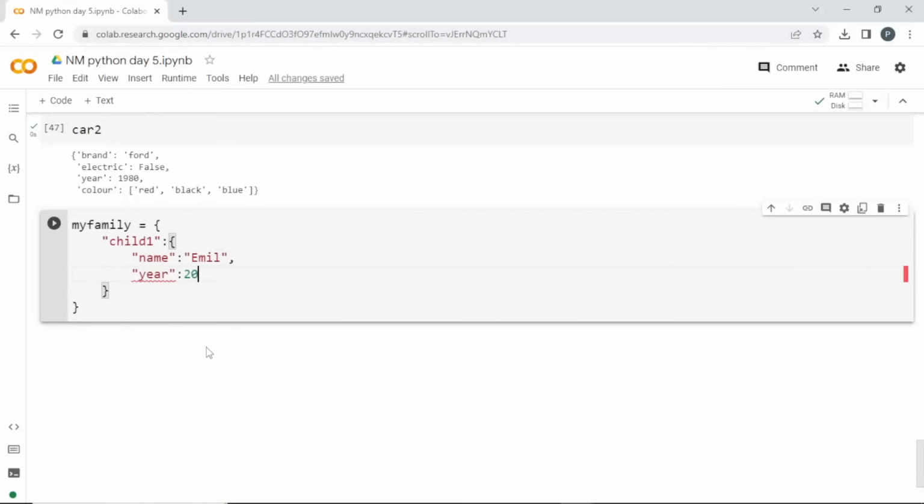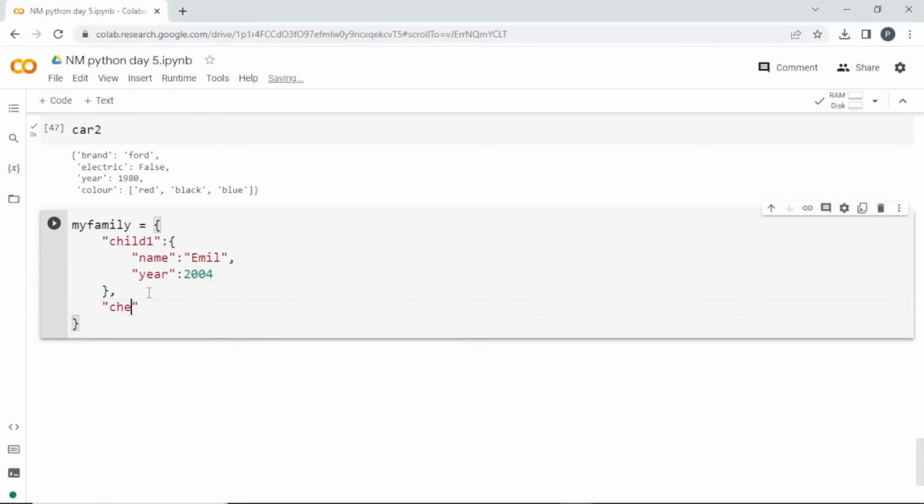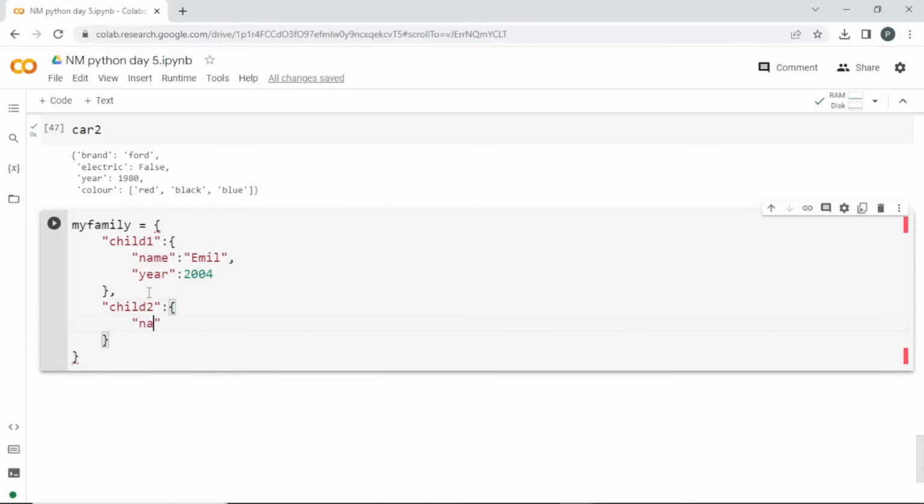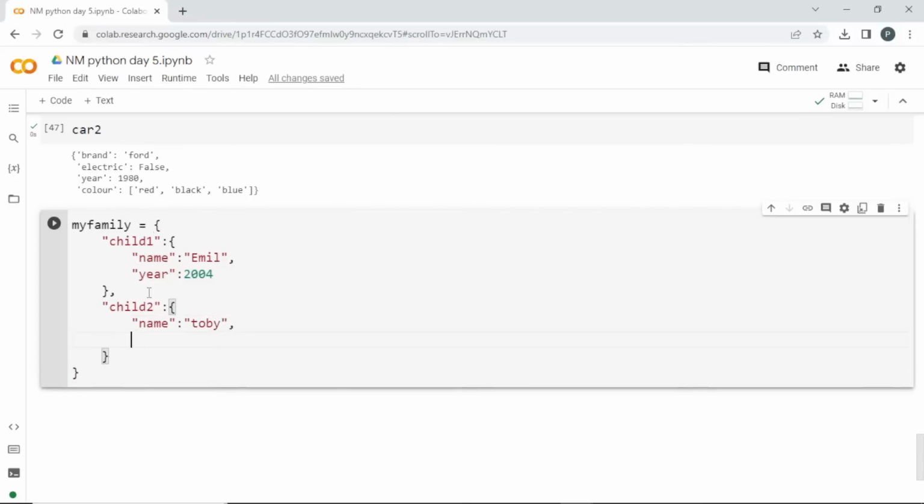Okay, so this key and value pair is completed. I have to place a comma here because I have to go to the next key. I can store the name.